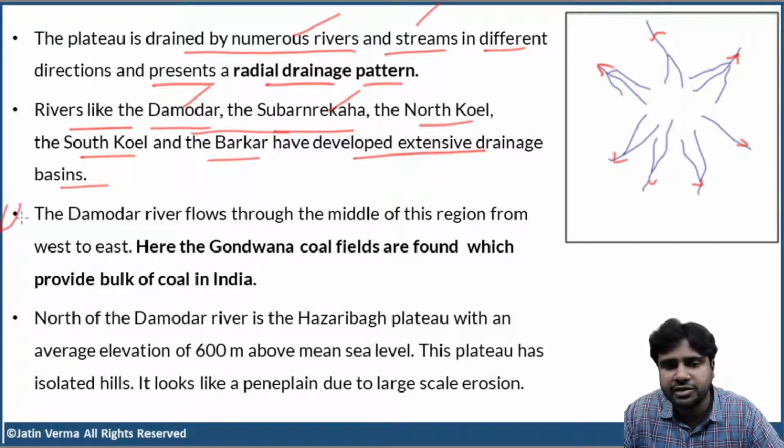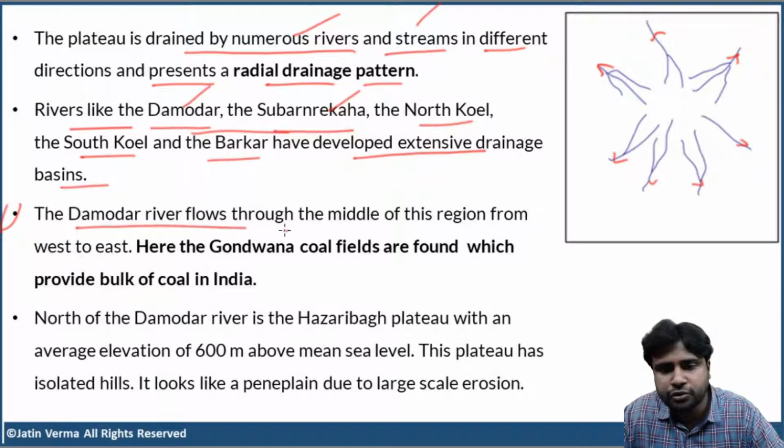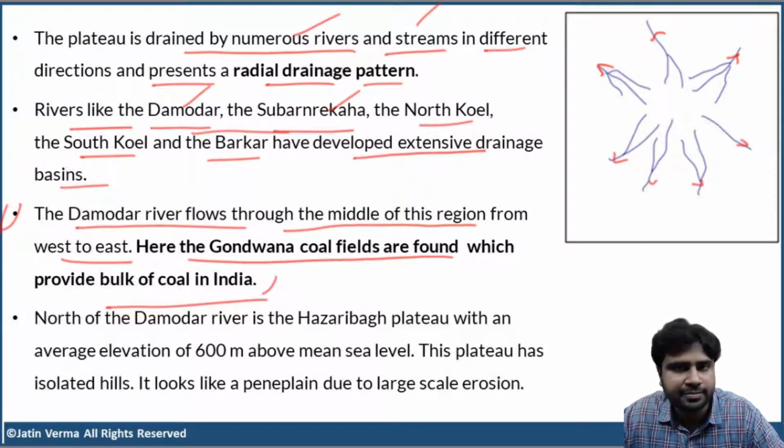Now, this point is important. The Damodar river flows through the middle of the Chota Nagpur plateau from west to east. Here, the Gondwana coal fields are found, which provide the bulk of coal in India. Damodar River Valley is very, very famous for coal mining.